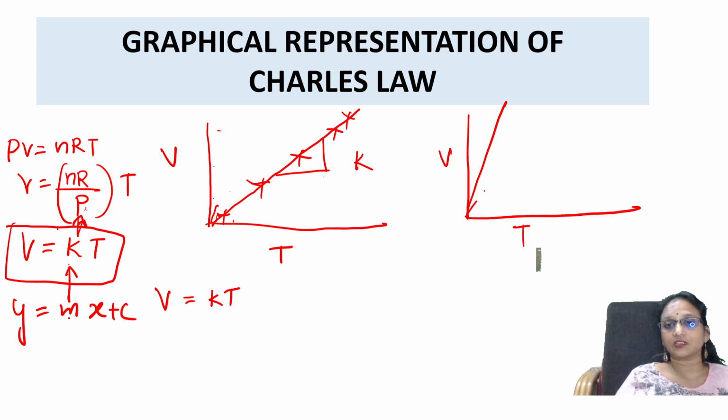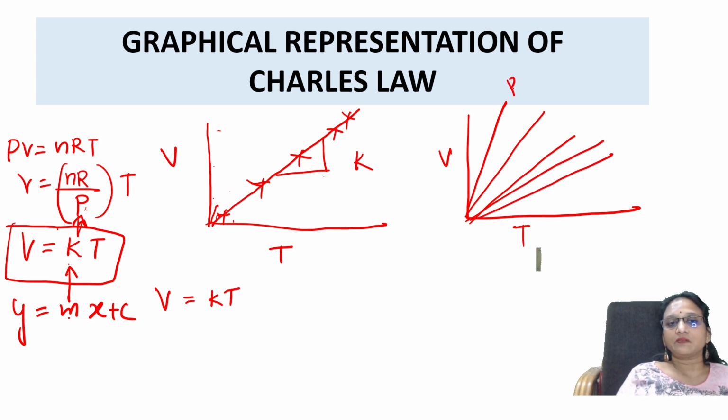let me draw one more pressure. All passing through the origin, students. So P1, P2, P3, P4, P5 I draw. If they ask you what is the order of pressures, always remember according to this formula, V is equal to nR by P, where P is in the denominator.